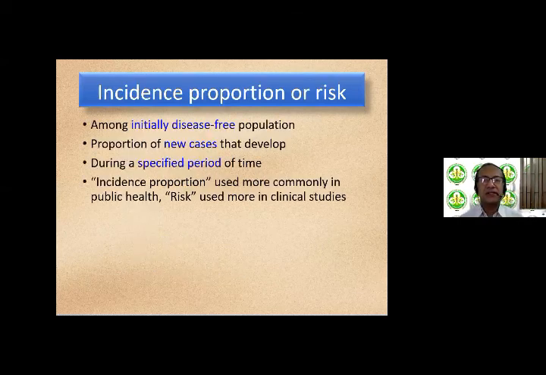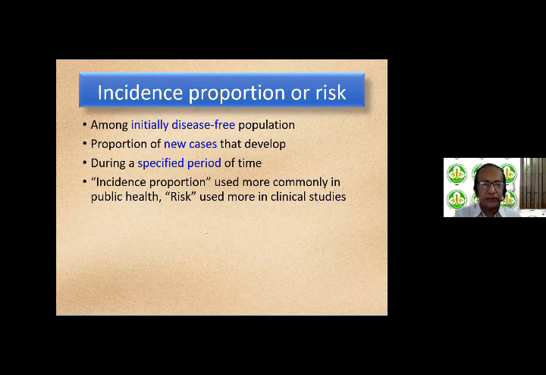So let's start with incidence proportion, which is also known as risk. What is incidence proportion or risk? Among an initially disease-free population, that means you're starting off with people who don't have the disease, the proportion of new cases that develop during a specified period of time, because you have to give some time for new cases to develop, is known as incidence proportion or risk. The term incidence proportion is used more commonly in public health. You'll hear a lot of it being talked about in the context of COVID-19, for instance. And the word risk is used more often in clinical studies.